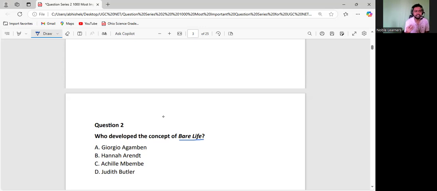So let us understand who gave this concept. The first option is Agamben. The second one is Hannah Arendt. The third one is Achille Mbembe, who is also a very important thinker, and we are going to discuss him. The M is silent over here, so we do not read the M. It is Bembe. And the fourth one is the very famous feminist Judith Butler. Let us try to understand this one.